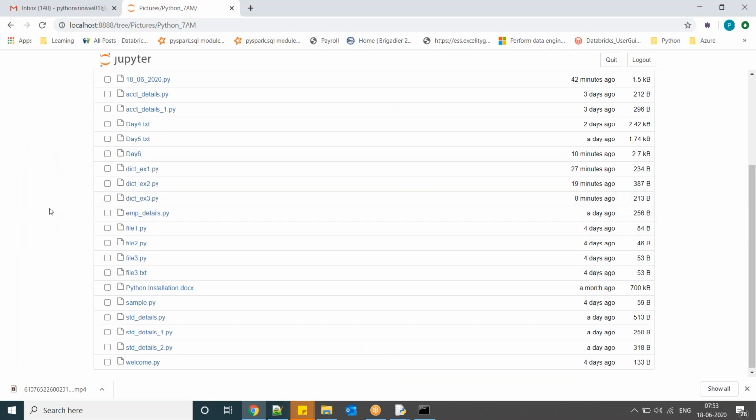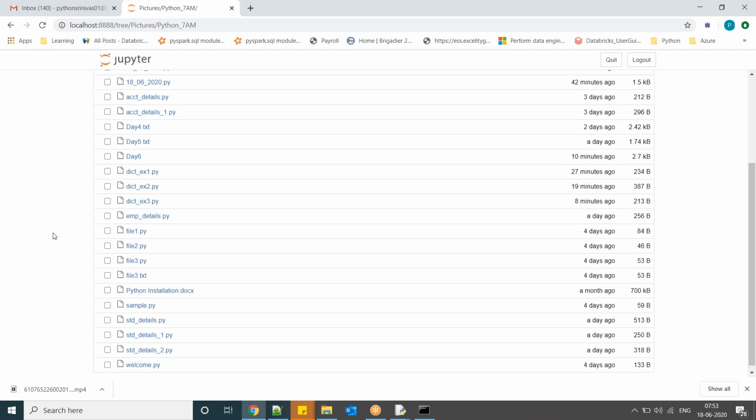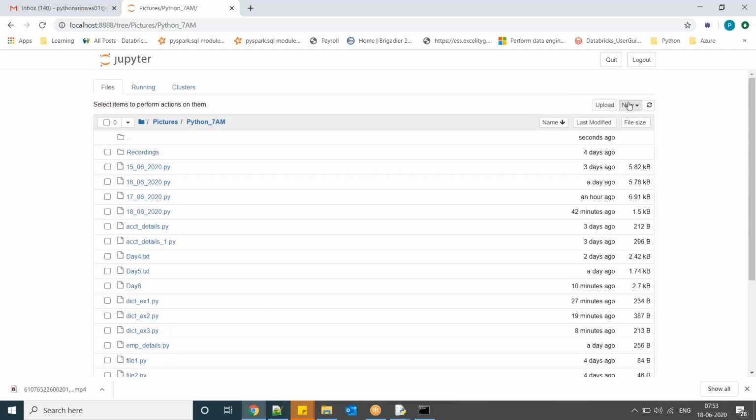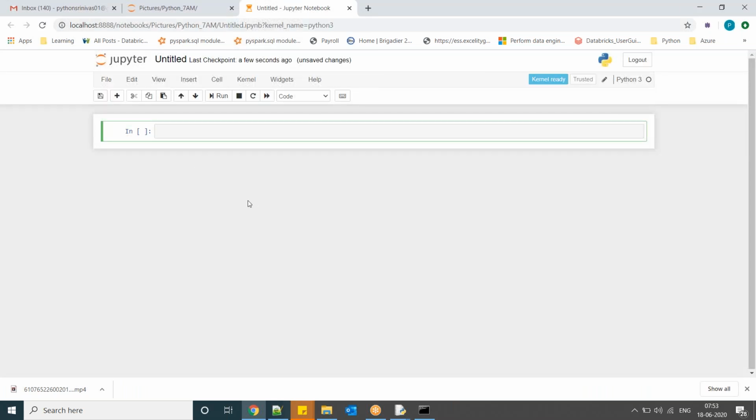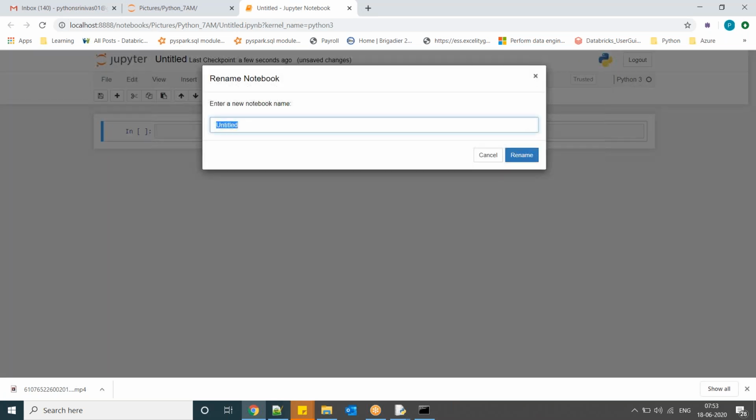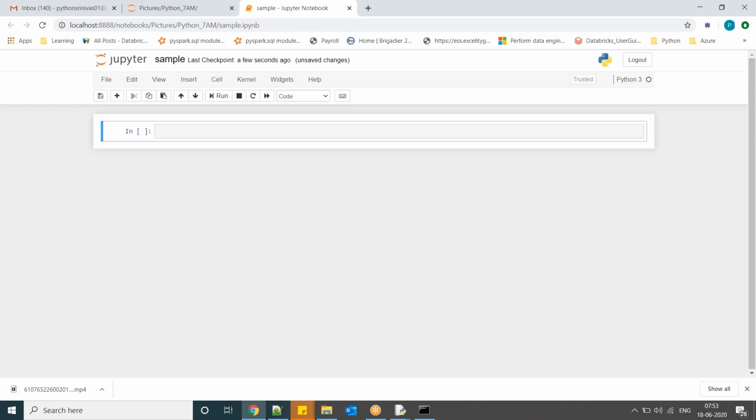Now here go to new Python 3. An empty notebook will be opened like this. First change the name to Sample. Now here you can do practice.